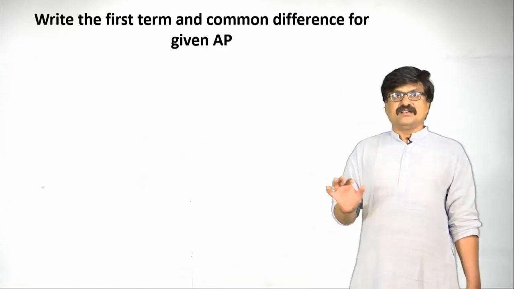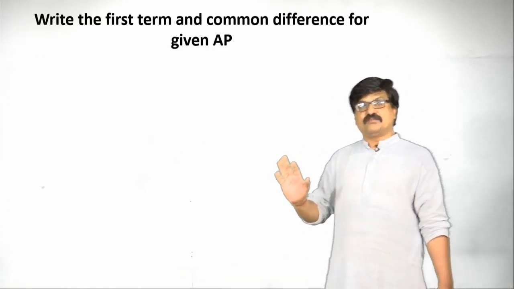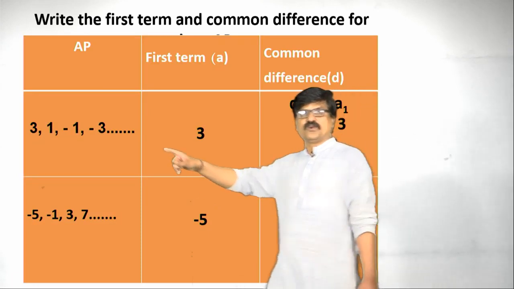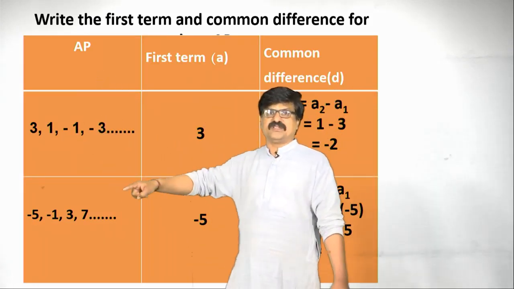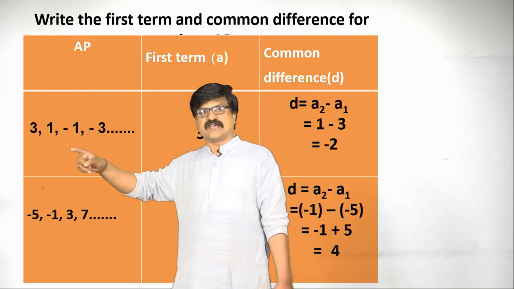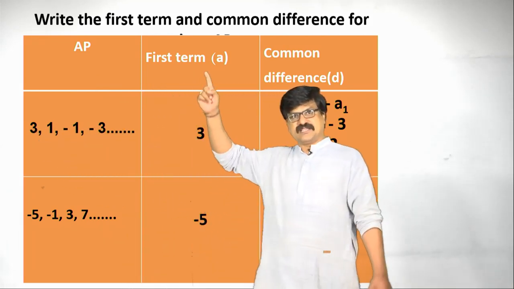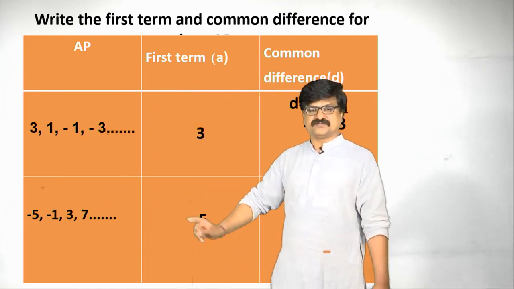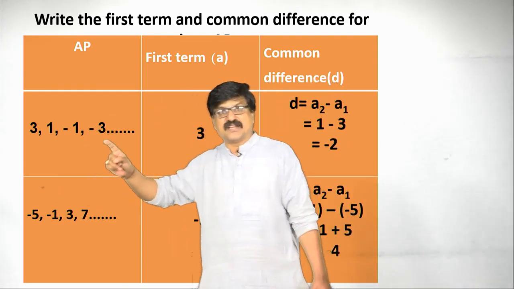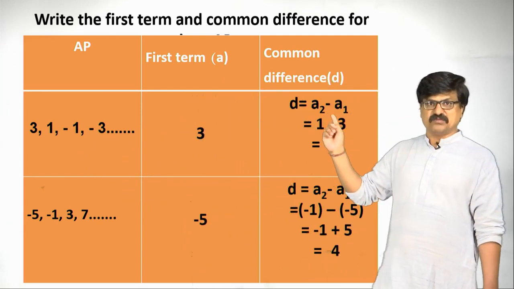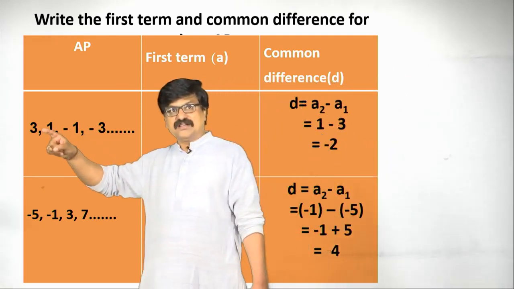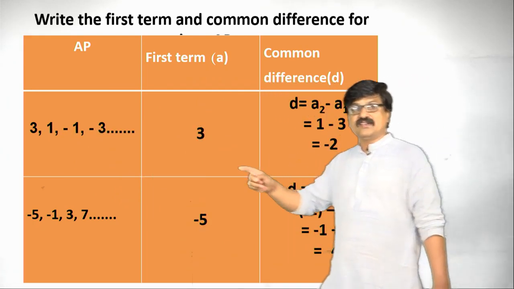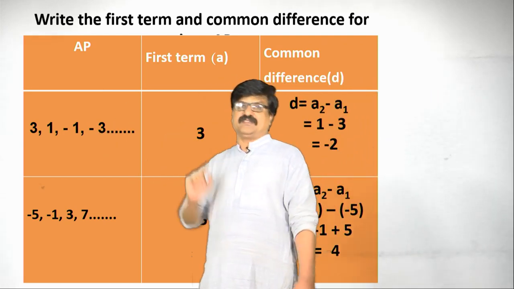Next one is write the first term and common difference for given AP. Let us take here two examples. So, AP1 is here, AP2 is here. So, just by observing this we can say 3 is the first term. See here, first term is 3. In second case, minus 5 is the first term. Then how to find the common difference? So, we know the formula D is equal to A2 minus A1. Therefore, 1 minus 3 is nothing but minus 2. Minus 2 is the common difference for this AP.